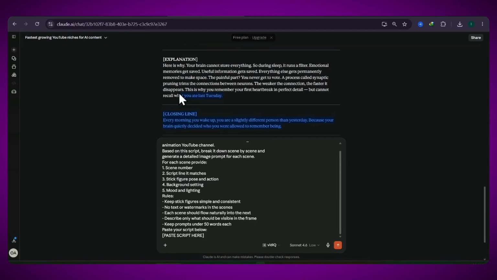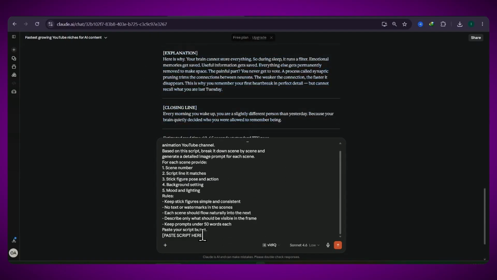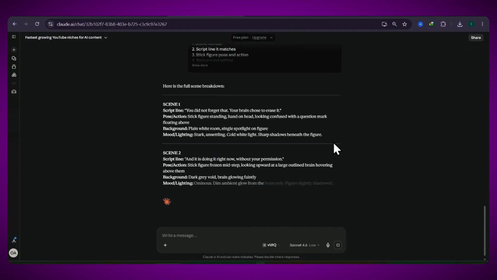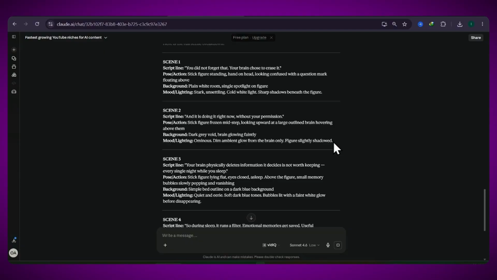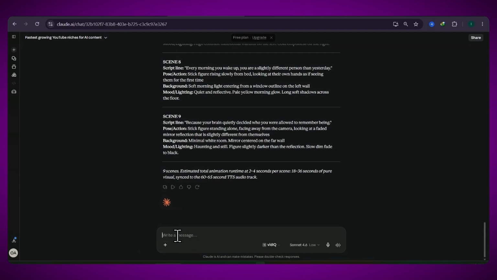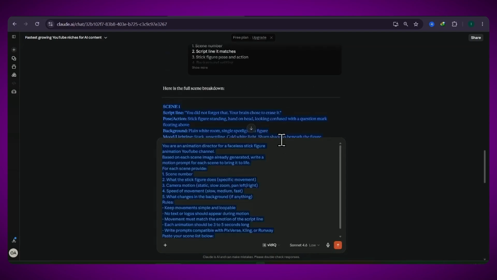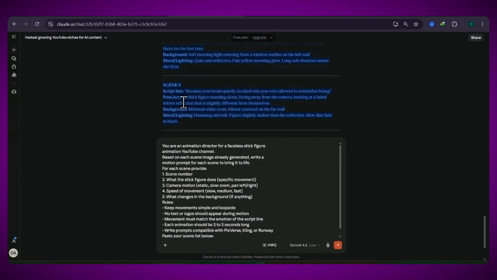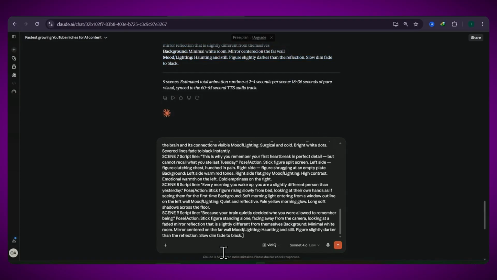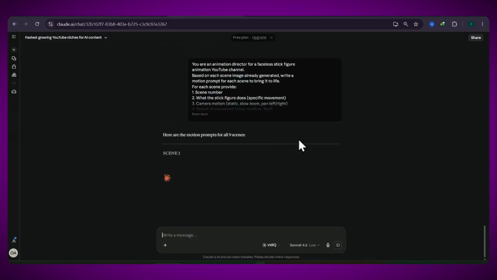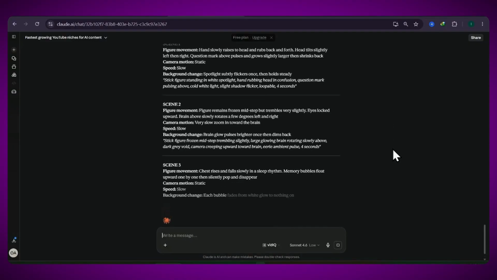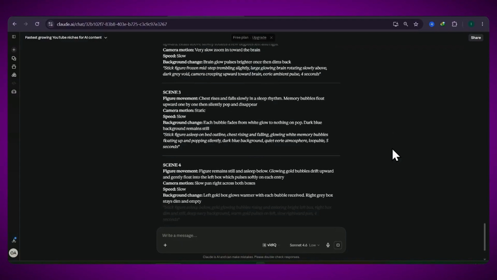Once I had the niche, I used Claude to help research and draft the fact scripts. Short, punchy format. Hook, the fact itself, then a quick explanation of why it happens. I also use it to write out scene breakdowns, so each line of the script has a matching visual beat already mapped out. With the script and scene breakdown ready, I go back to Claude to turn each scene into a detailed prompt, describing the stick figure pose, the setting, the mood, so the image generation comes out consistent across the whole video. Then I run those prompts through my image and animation tools to actually generate the visuals.